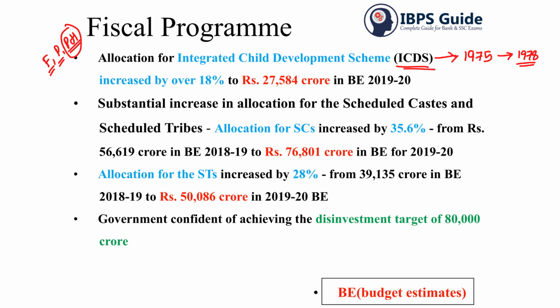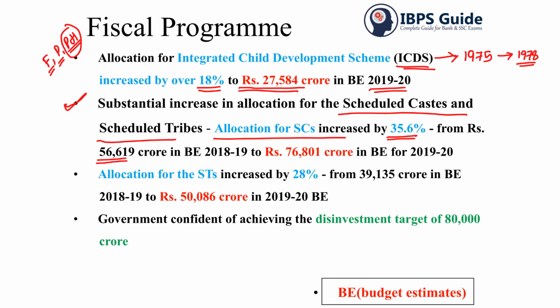The allocation for this is increased by over 18% to 27,584 crore in 2019-2020. Next is the substantial increase in allocation for scheduled castes and scheduled tribes. Allocation for scheduled castes is increased by 35.6%, that is, before it was 56,619 crore, and this time it is 76,801 crore. And the allocation for STs has been increased by 28%, from 39,135 crore to 50,086 crore.